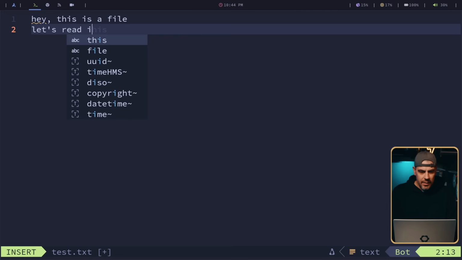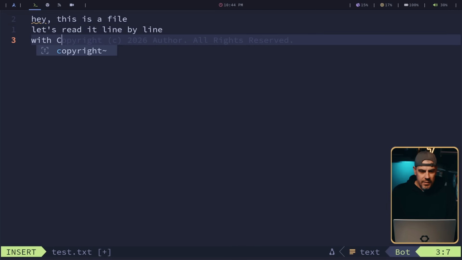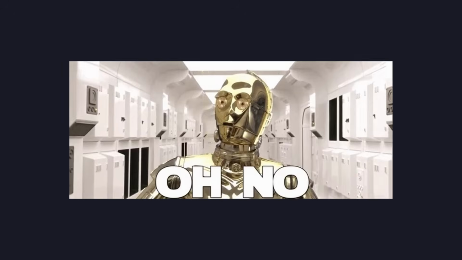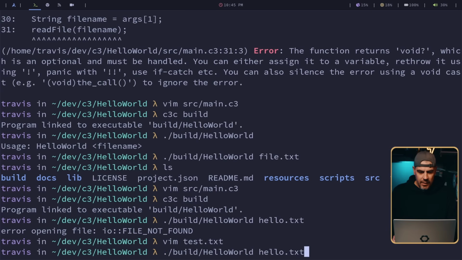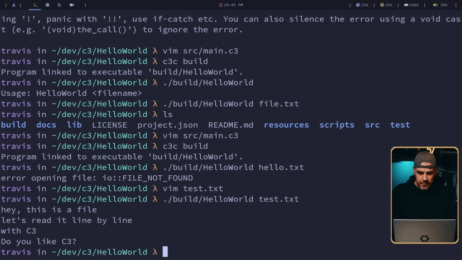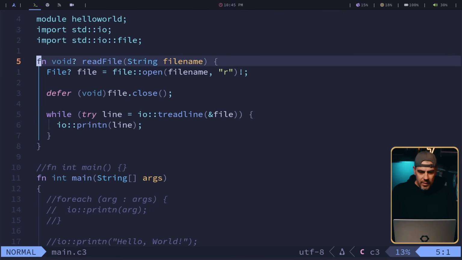Let's read it line by line with C3. Do you like C3? Okay, now we can just run it with test.txt. Cool. Hey, this is a file. Let's read it line by line with C3. Do you like C3? I kind of like it so far. All right, with that all handled, we got our file. We open it. We read it line by line, just like we said.